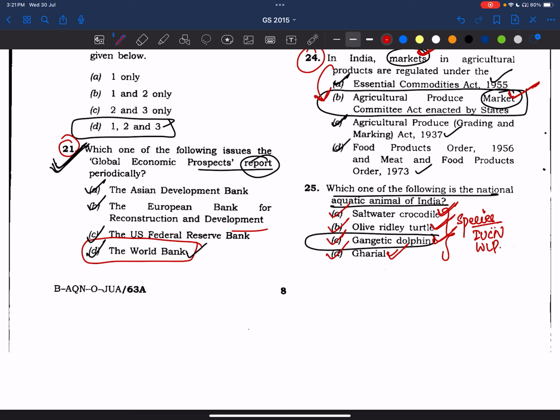So we'll try to make notes on species. I've already made notes on a few species and shared them on Telegram. I'll make notes on these species as well and share them on Telegram. You should also try to read on these things. I'll not repeat it again.